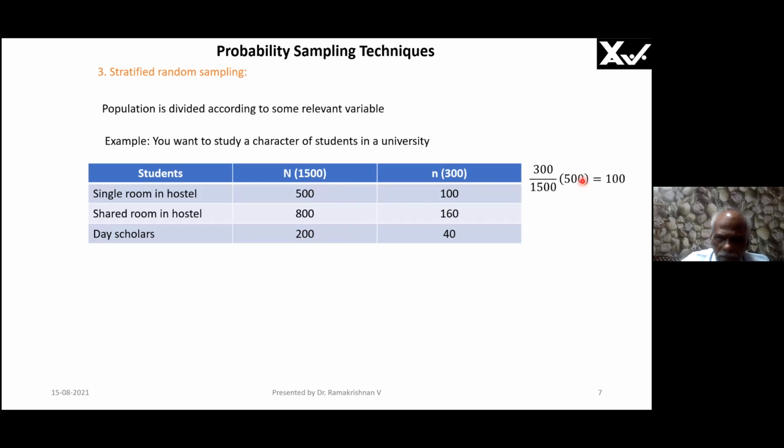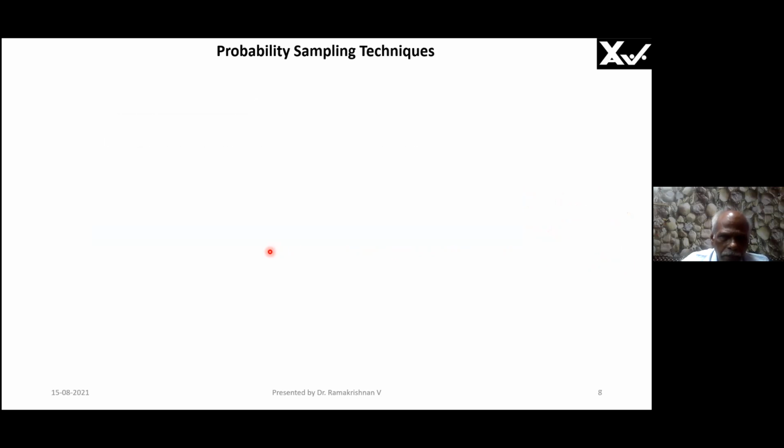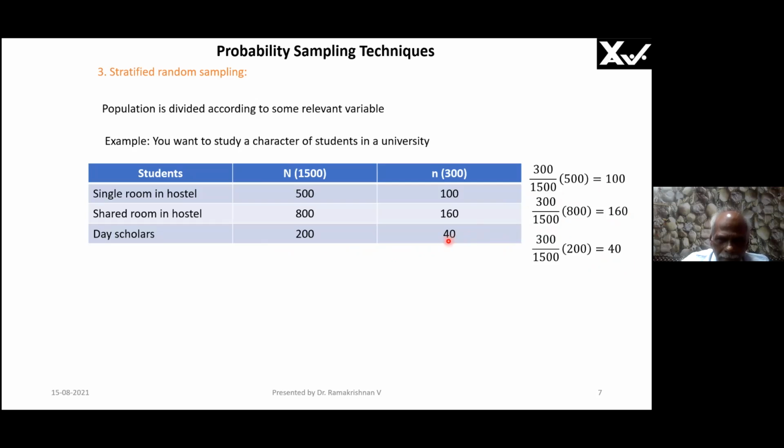500 out of 1,500 into 300 is 100. So on here, 800 by 1,500 into 300 is 160. So 8 by 5 is 1.6. Here it is 300 into 200 by 1,500 is 40, right? So that is how I calculated. This is called stratified random sampling. Understood? Clear? Yes, sir. Clear.